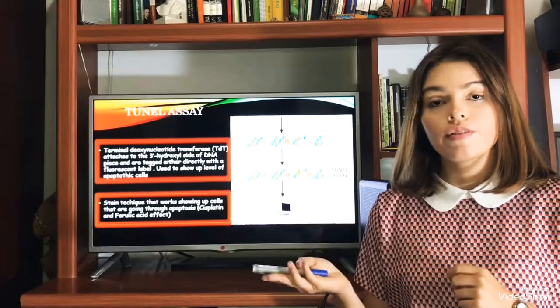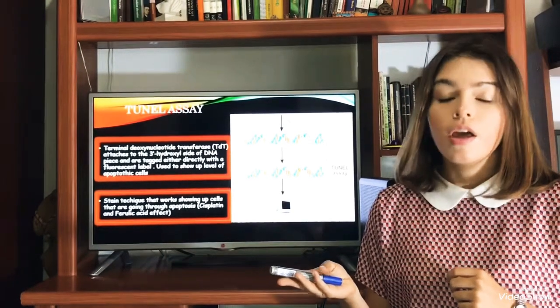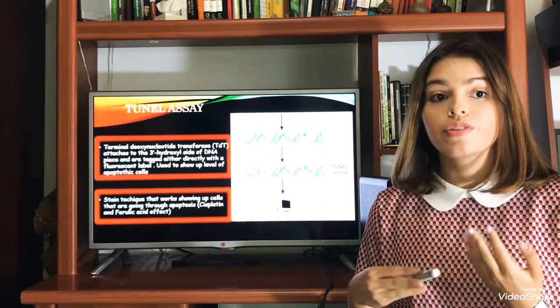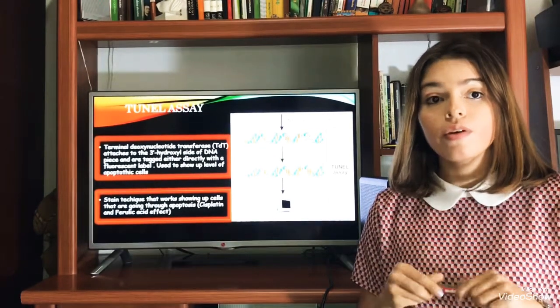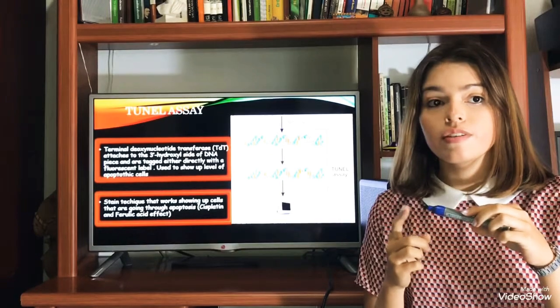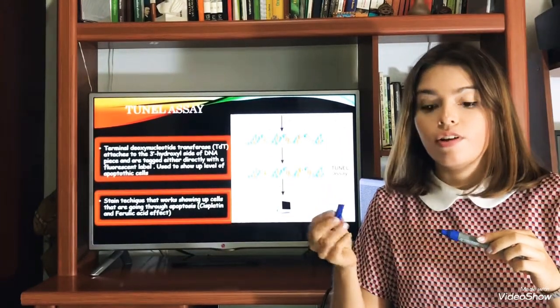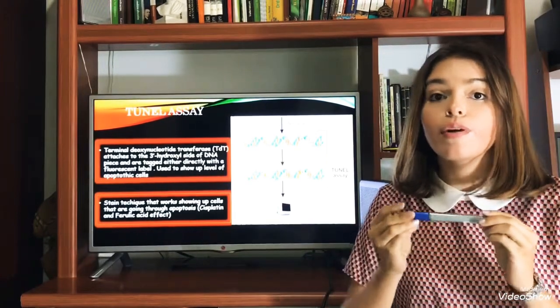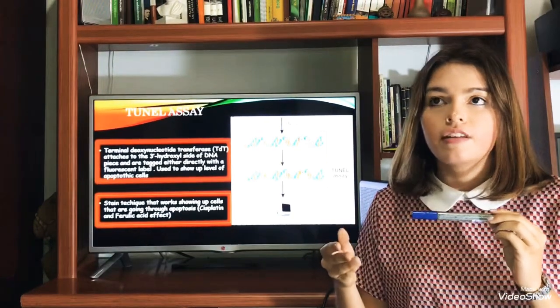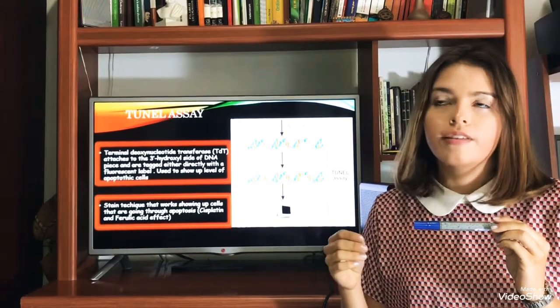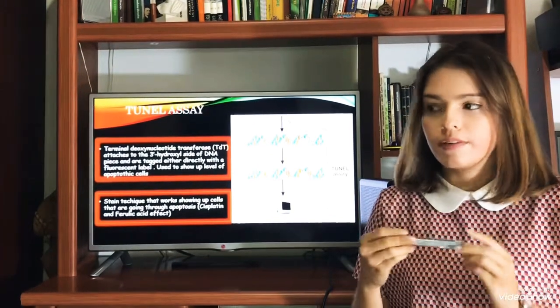Now I'm going to start describing the methods used in the research. So first we have the TUNEL assay that is based on the apoptosis, where the cell goes through DNA fragmentation, and each of those DNA species has a 3-hydroxyl site that can be tagged by an enzyme called TdT, terminal deoxynucleotide transferase, that also can be fluorescent labeled and then detected by fluorescent microscopy, and that helps us to determine the cells that are going through apoptosis path.